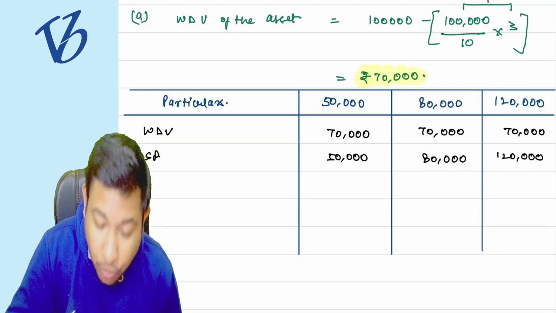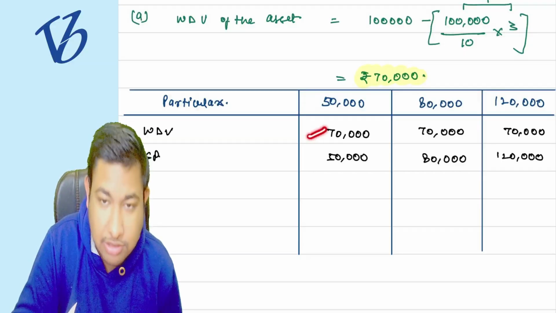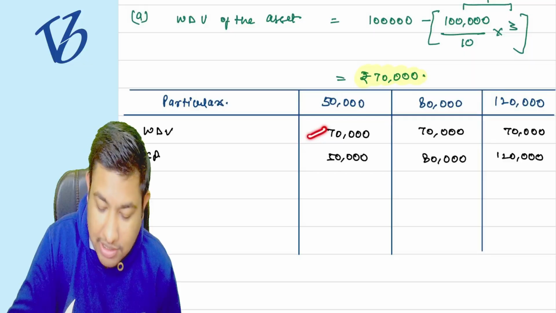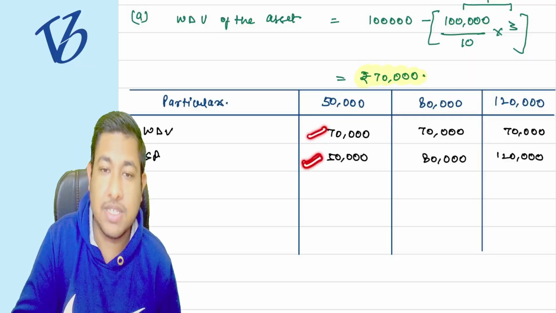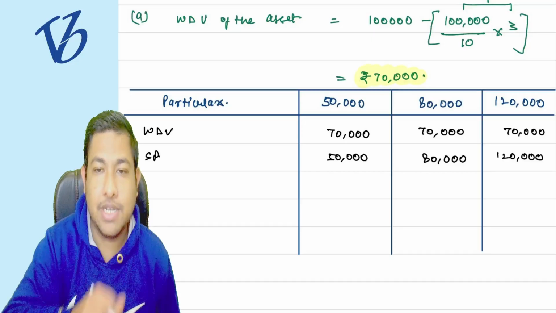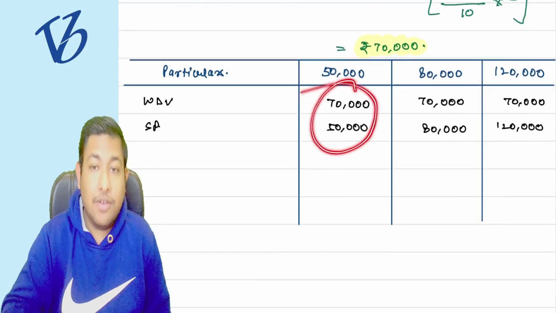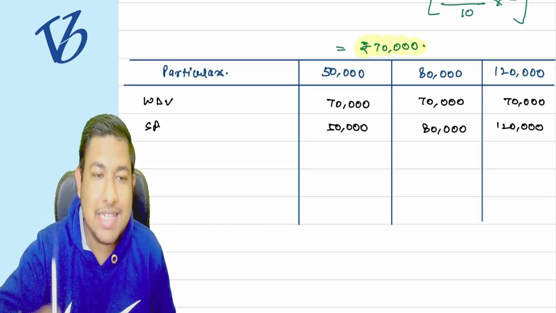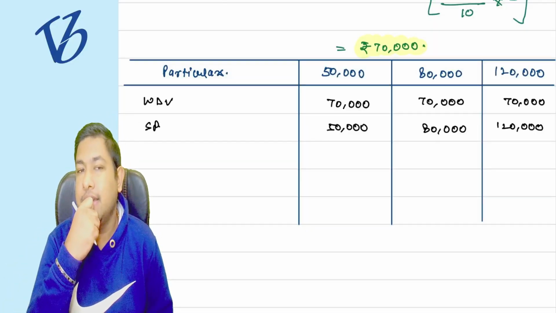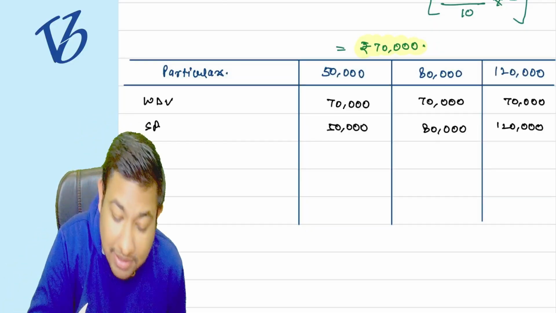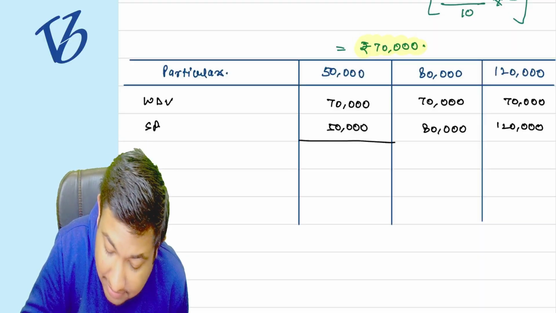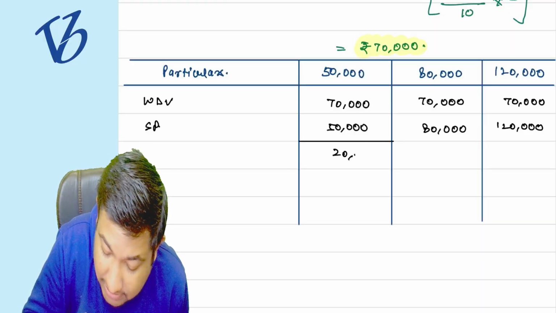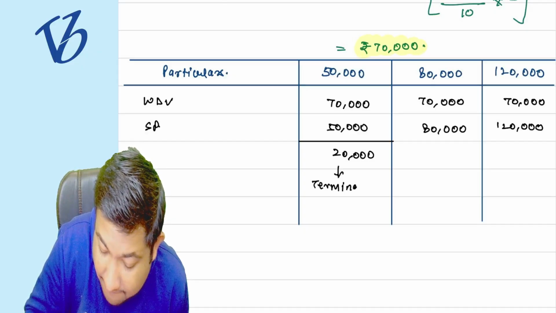We have only devalued the asset by 30,000 rupees, but in the market it is depreciated by 50,000 rupees. We have charged less depreciation. So the government says this balance of 20,000, we will term it as terminal depreciation.